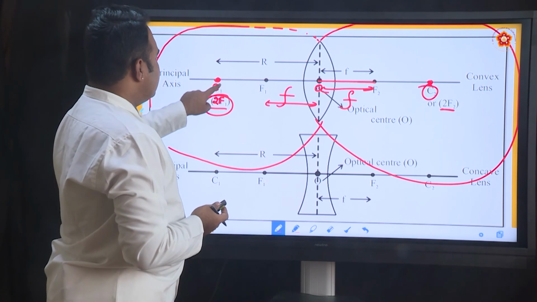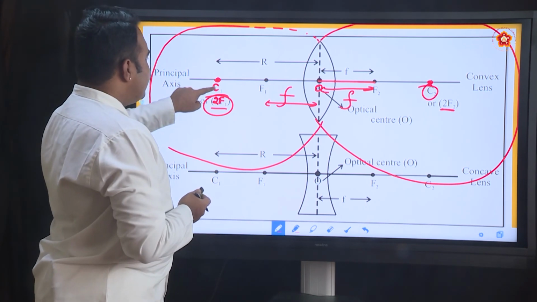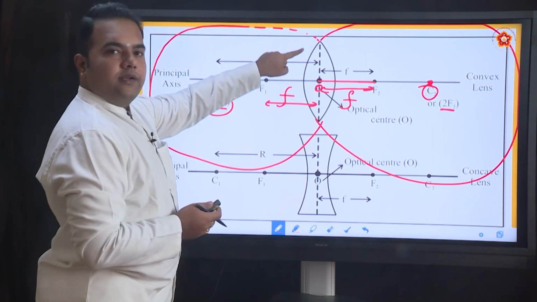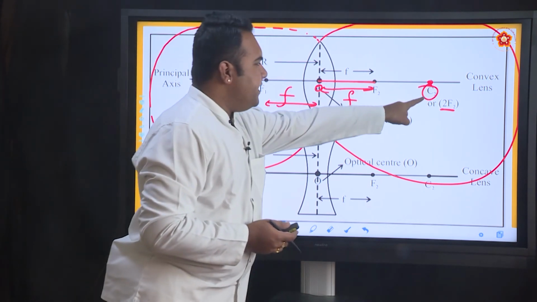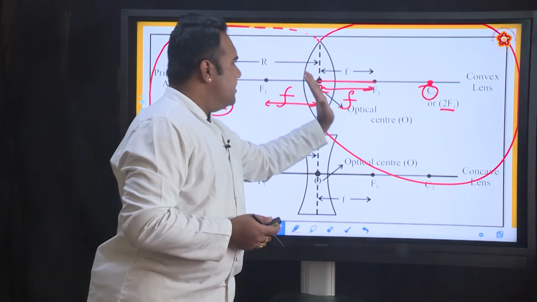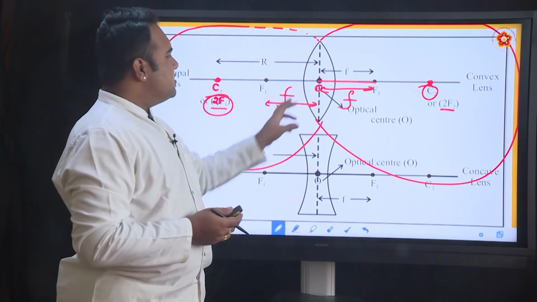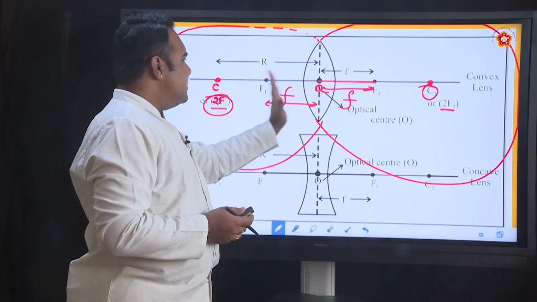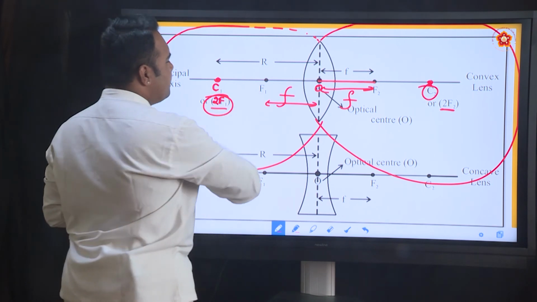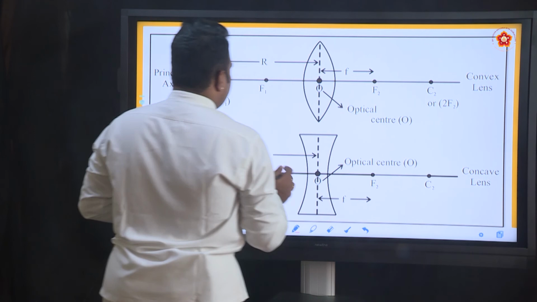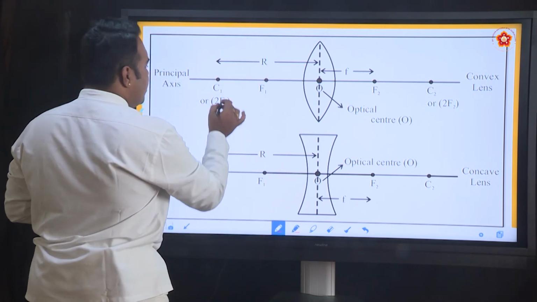This is interesting, because C1 is not the exact center of this imaginary hollow sphere. Similarly, C2 is not the exact center of the imaginary sphere. There is a slight deviation because we are not measuring from this point, we are measuring from the optical center. So we will confine our discussion to the 2F point.